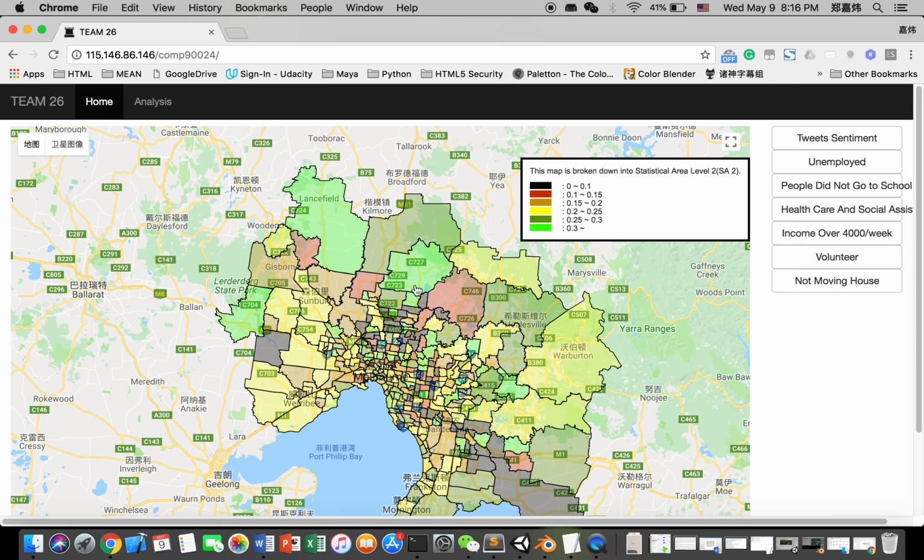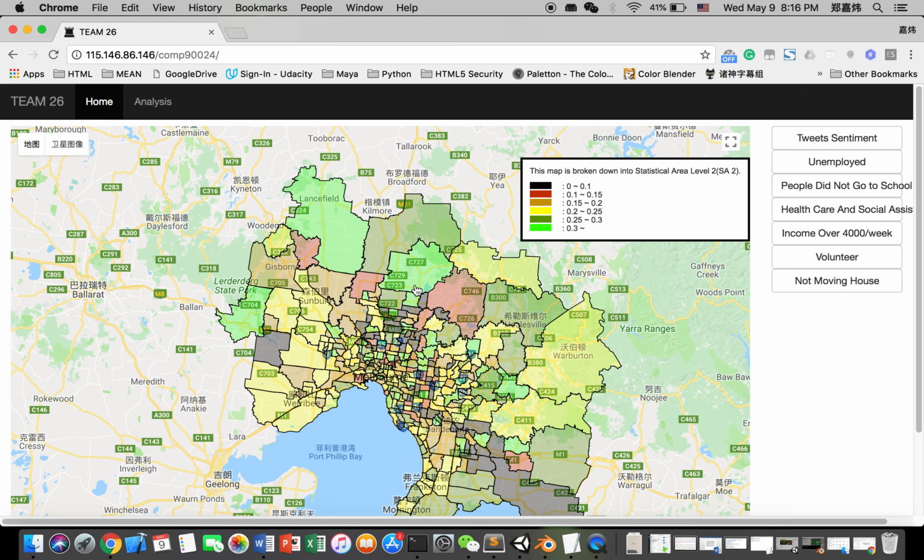For the sentiment data, we have harvested more than 3 million tweets from Twitter, and there are at least 110,000 tweets with a valid attribute of coordinates. We use this valid data to make sentiment analysis.